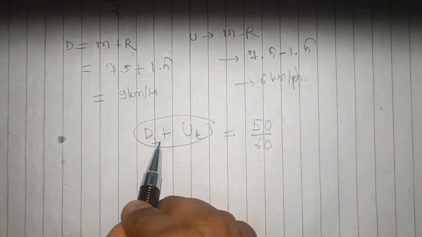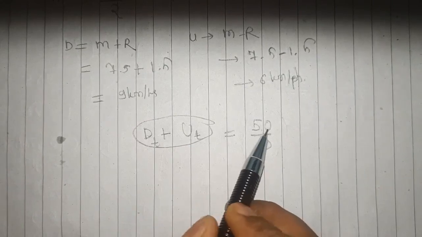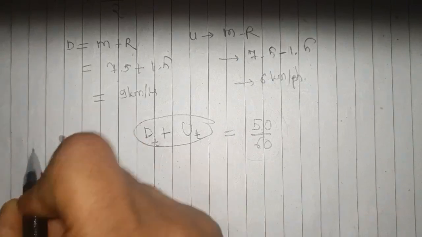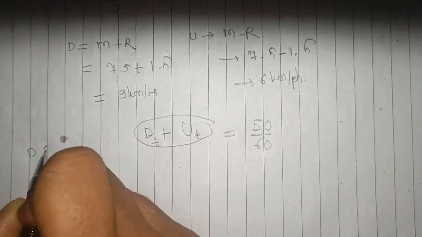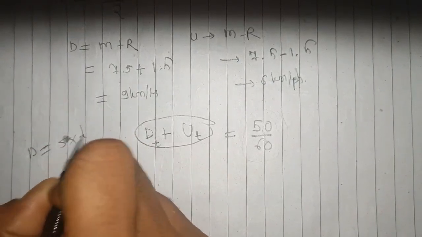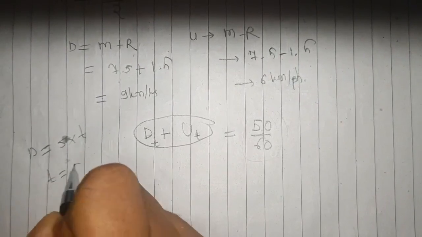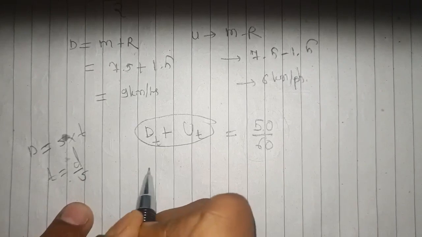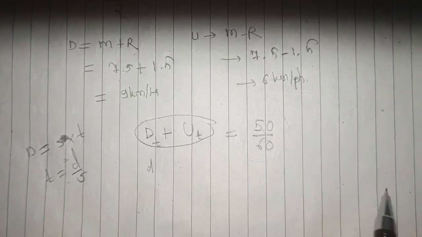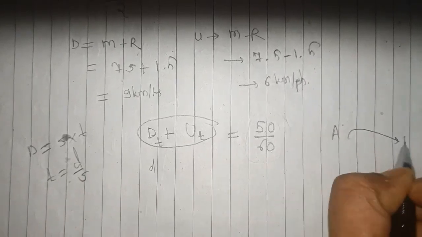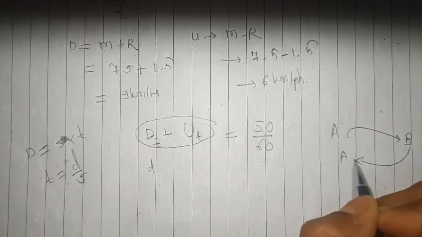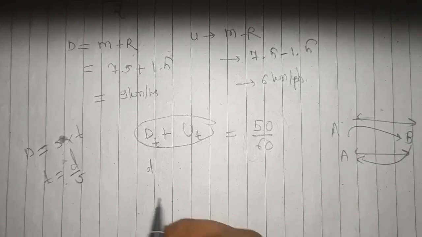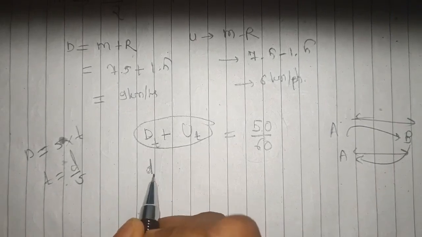So this is dt plus ut, right? As it is nothing but time. Now what is the formula? Distance is equal to speed into time, right? Then what is the time? It is nothing but distance upon speed. Now you can see that when we go from place A to B and B to A, the distance in both scenarios is exactly the same. So our distance is constant, right?